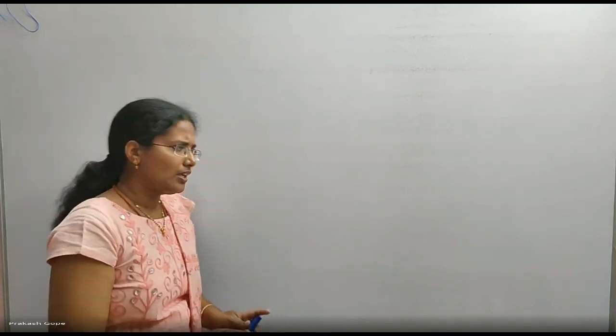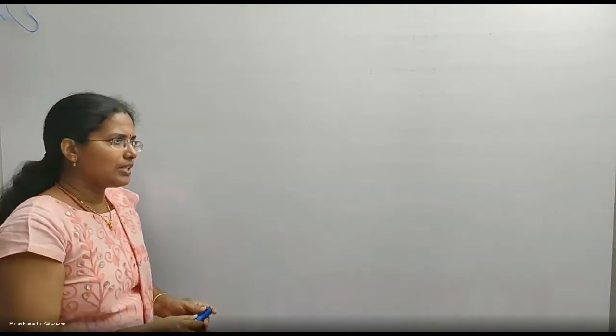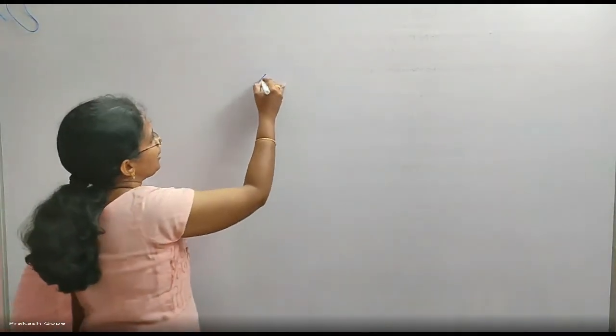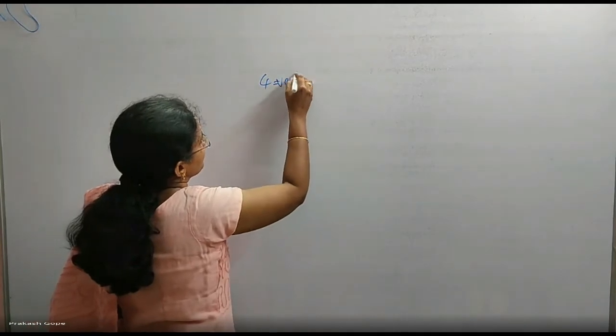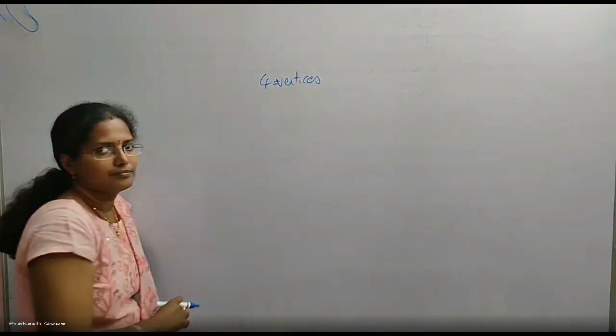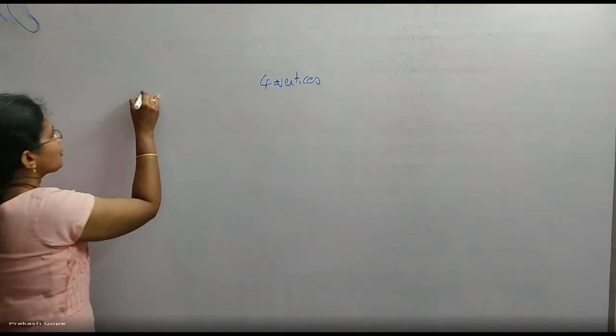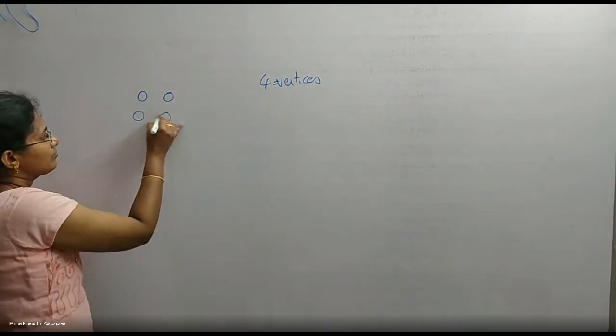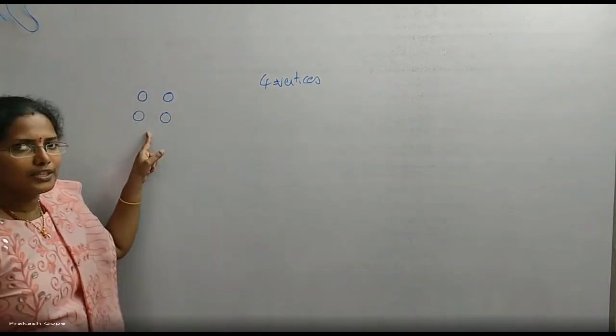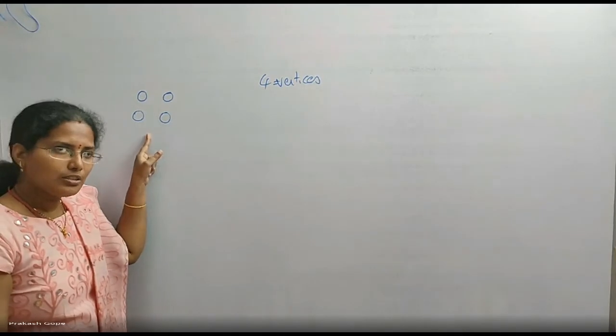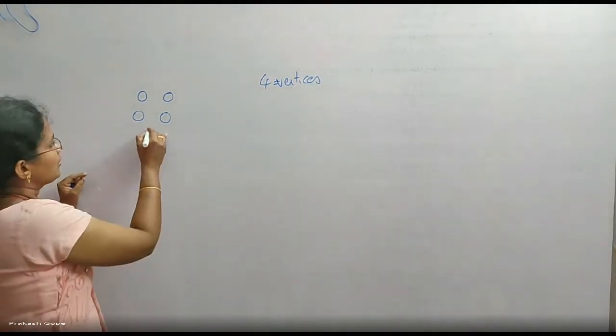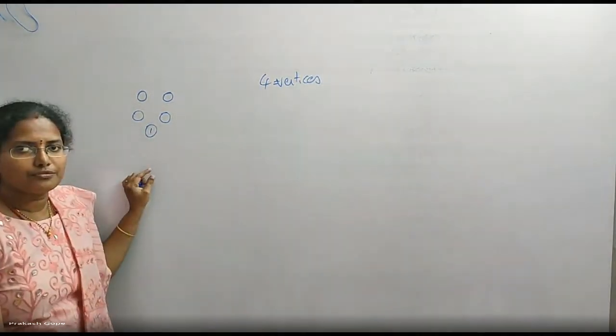This is the question. Let's not talk about n vertices. Let's talk about approximately 4 vertices, for example. Definitely there should be 4 vertices in a graph. Yes, 4 vertices are there, but no edges. Yes, this is a graph, no doubt. There can be one such graph.